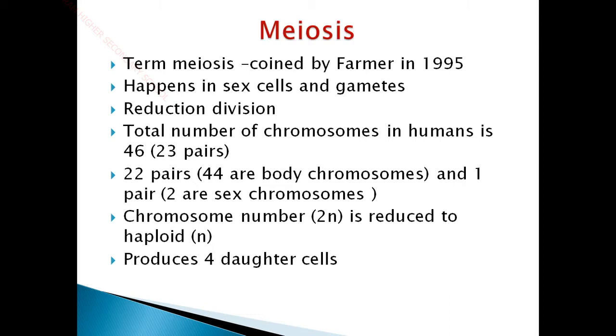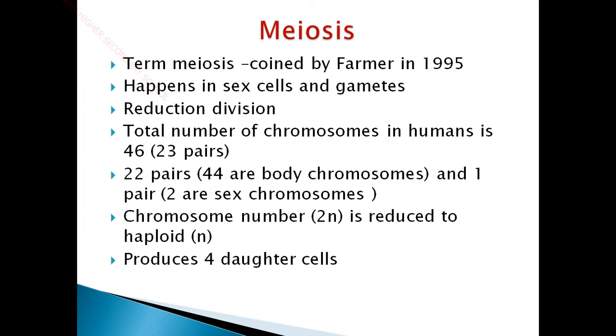So what do we mean by gametic cells? In human beings, we have two sexes, male and female. For the formation of a baby, for the formation of a zygote, we need the fertilization of two different cells, one from the male and one from the female. The male sex cell is called the sperm, and the female sex cell is called the ovum. Sperm and ovum fuse together to form a zygote. This zygote is a single cell, and it will undergo a set of mitotic divisions to give rise to various organs and tissues, and then a human fetus is formed, which further develops into a human being.